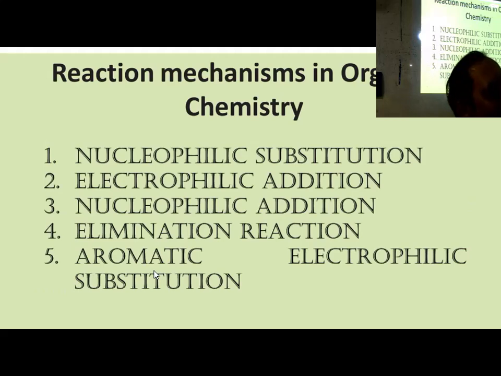So what is an electrophile? Electron deficient species. Plus charge like H plus, Cl plus, I plus, Br plus. Okay, all these. Not only plus, sometimes electron deficient species like SO3, that is also electron deficient. That can act as an electrophile. Not necessarily there should be a plus charge on that. Just like a nucleophile does not always mean there is a negative charge. There can be a lone pair also acting as a nucleophile. In the case of an electrophile also the same thing. There is electron deficiency, there is a vacant orbital, not always having a plus charge. SO3 as an example. Okay, so these are nucleophile and electrophile.